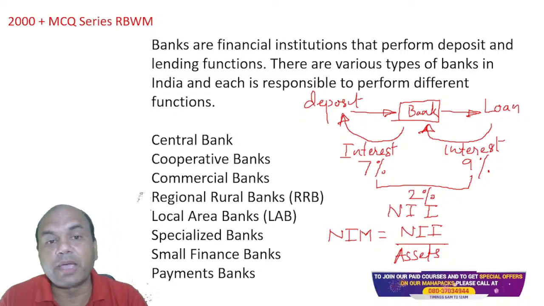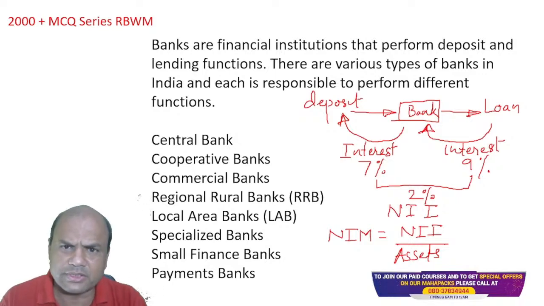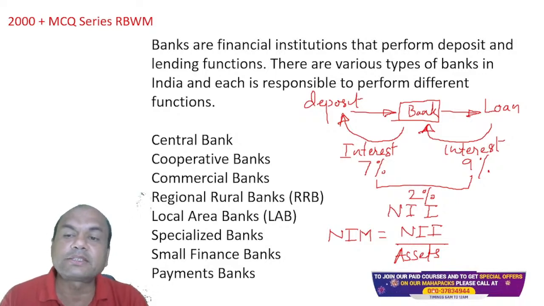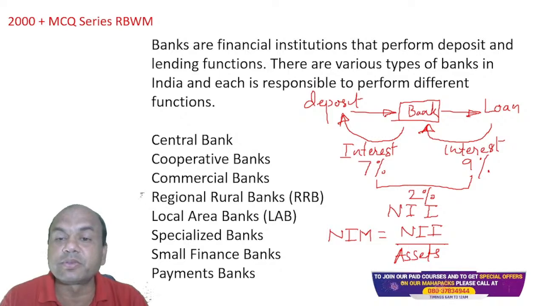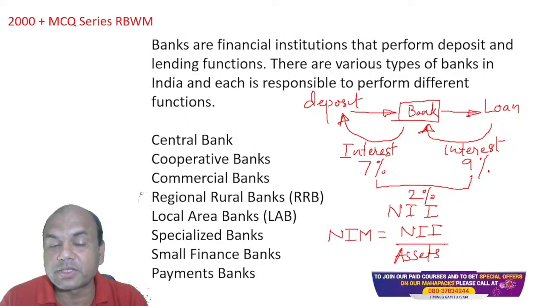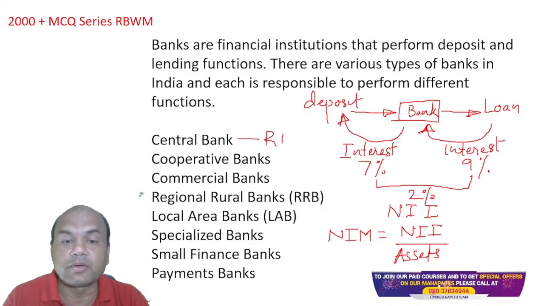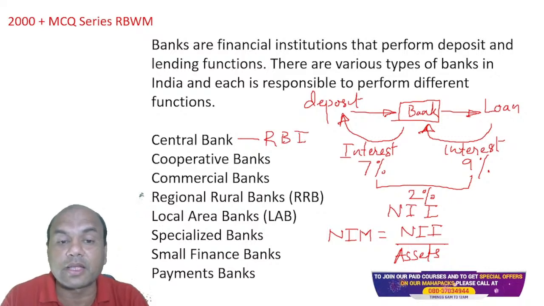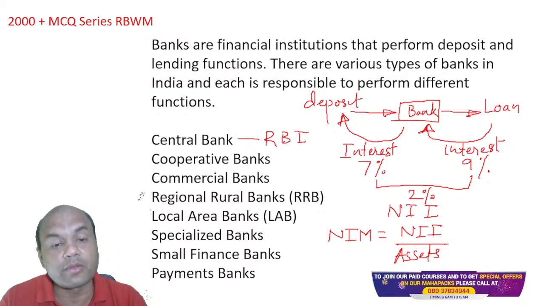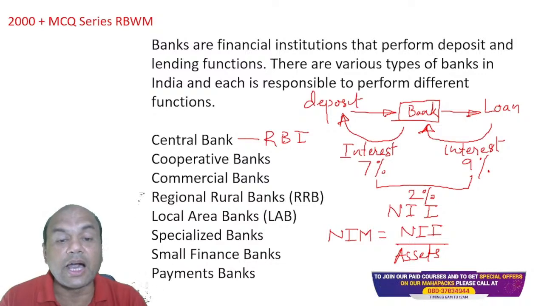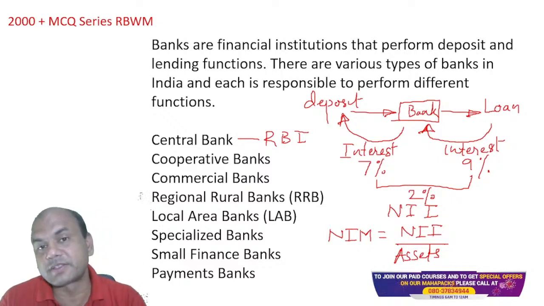So coming back, banks are financial institutions that perform deposit and lending functions. Obviously, there are various types of banks in India, and each is responsible for performing different functions. So what are the various banks in India? One is the central bank. Central bank means RBI over here. It's not Central Bank of India, it is RBI. Second, cooperative banks, commercial banks, RRBs, local area banks, specialized banks, small finance banks, and payment banks.